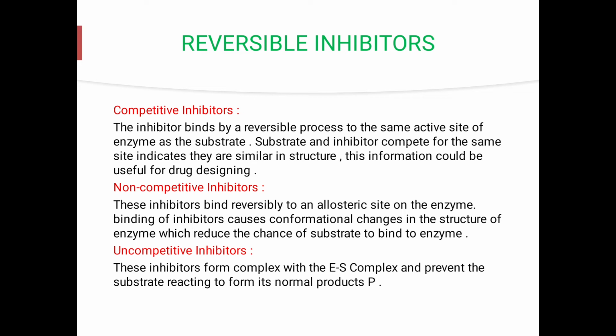Non-competitive inhibitors. In non-competitive inhibition, the inhibitor binds reversibly to an allosteric site of the enzyme. Here there is no competition with the substrate, because the inhibitor binds reversibly to an allosteric site on the enzyme. Binding of the inhibitor causes a conformational change in the structure of the enzyme, which reduces the chance of the substrate binding to the enzyme. Uncompetitive inhibitors form a complex with the enzyme-substrate complex and prevent the substrate from reacting to form the normal product.